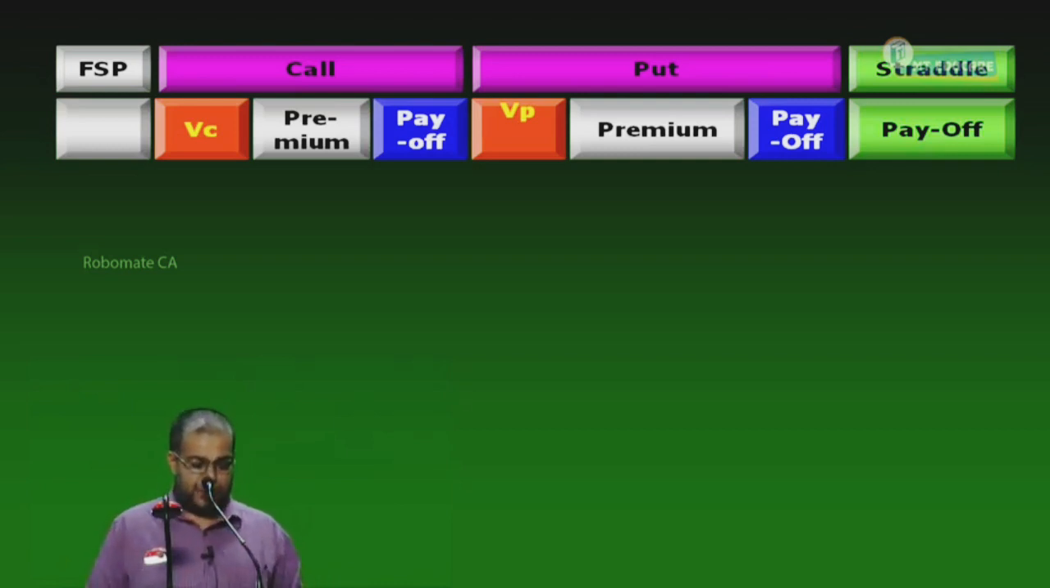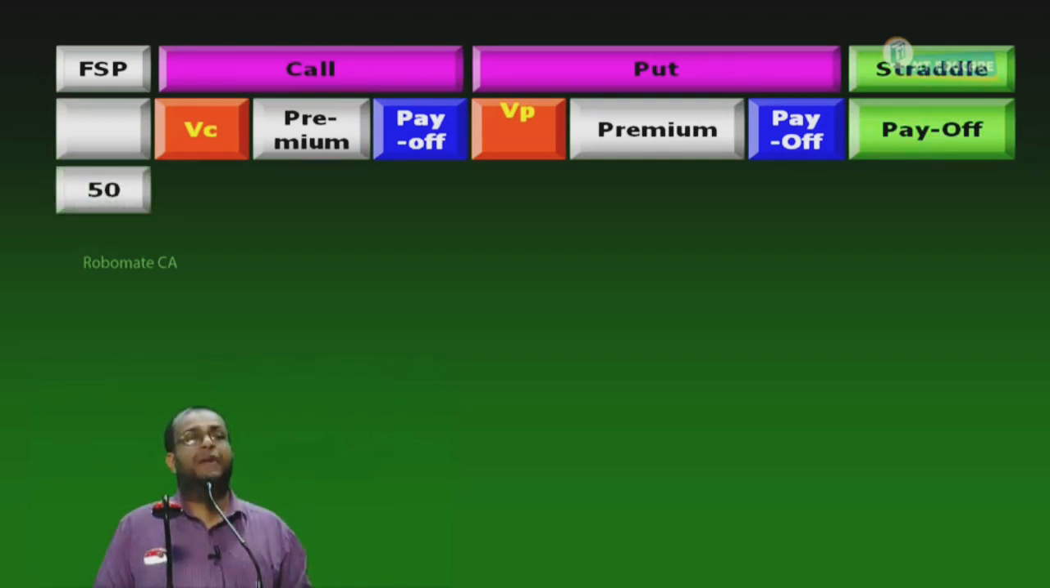Take the first FSP, 50. The stock price on expiration, that is, on the date of maturity, is called the future spot price, FSP. Okay, 50. Please don't be lazy, think and then answer. You are a holder of a call and a holder of a put. Who will decide? We are going to decide because we are the holder.